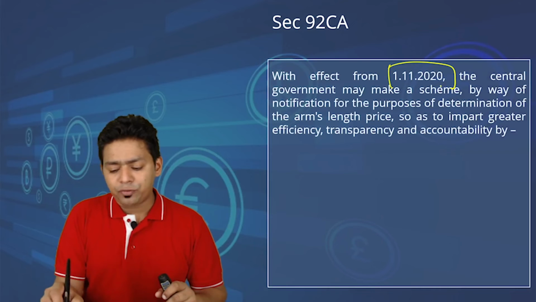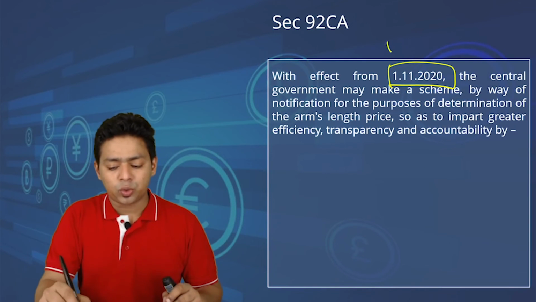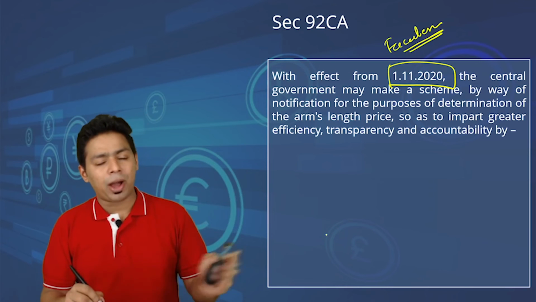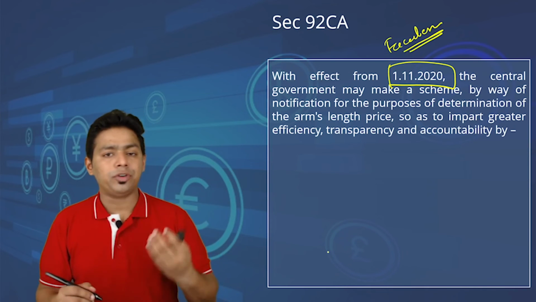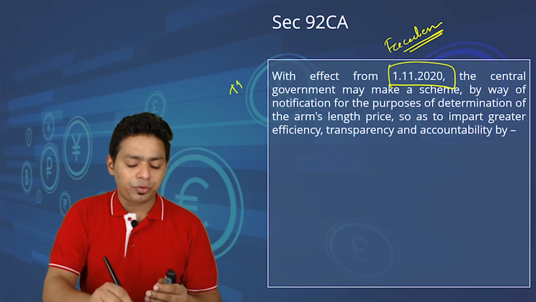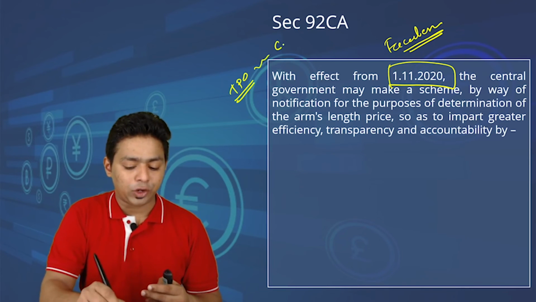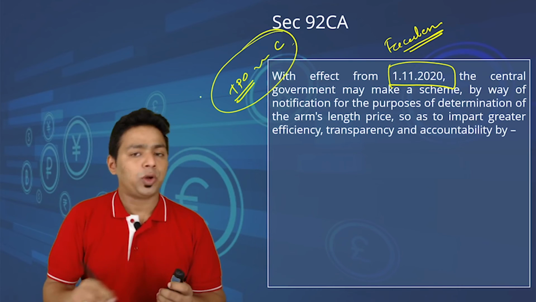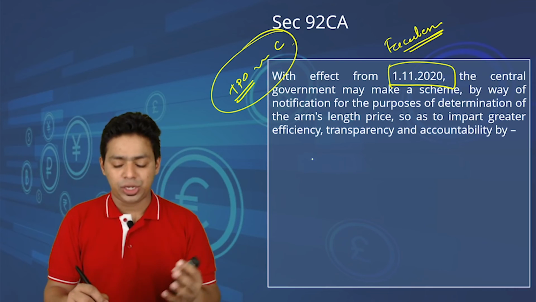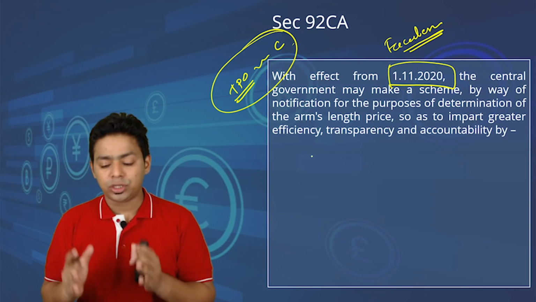You know that with effect from 1st November 2020, India is going for faceless provisions. Earlier, the power of survey and the power of calling for someone and getting information was exercised face to face, and whenever we do face to face transactions, you know there is a possibility of corruption. So to eliminate this possibility of corruption and to make the whole system more efficient, the Government of India has introduced a faceless scheme.